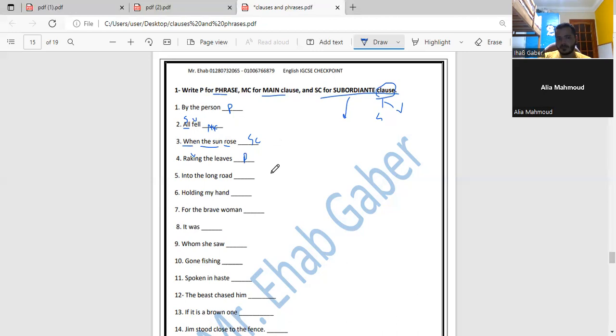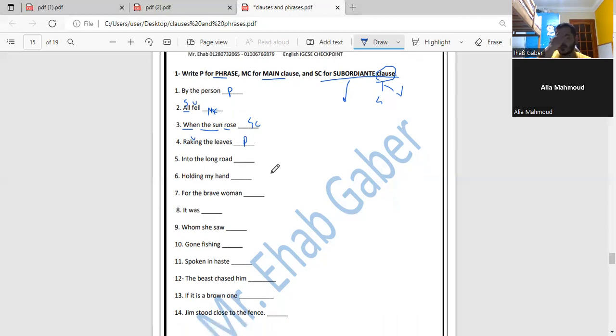Into the long road. Raise your voice a little bit, please. Into the long road. Phrase, main clause, subordinate clause?